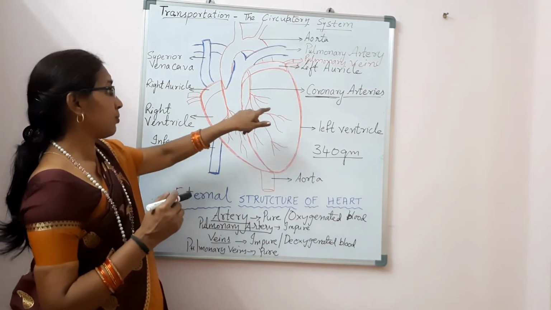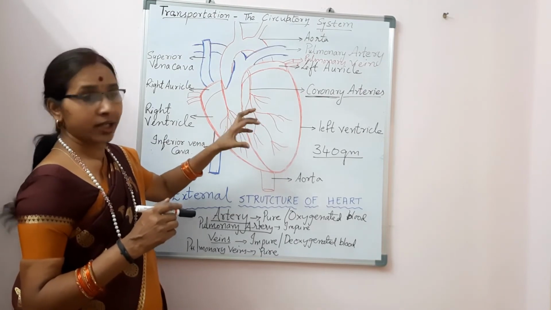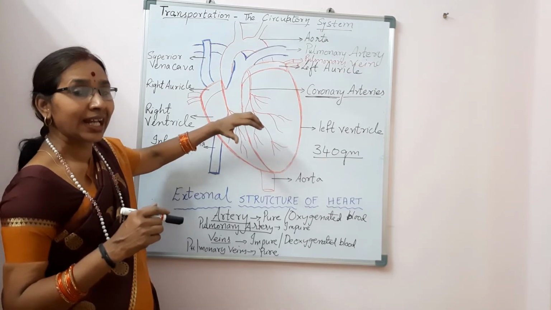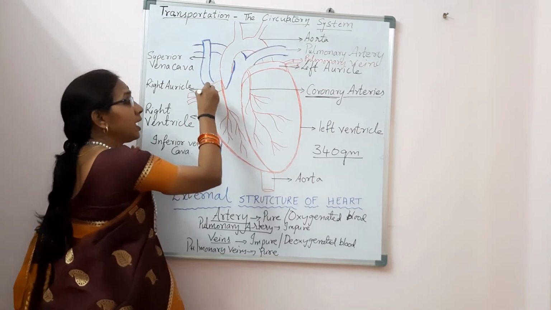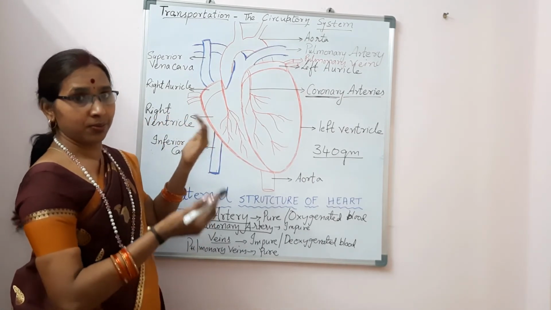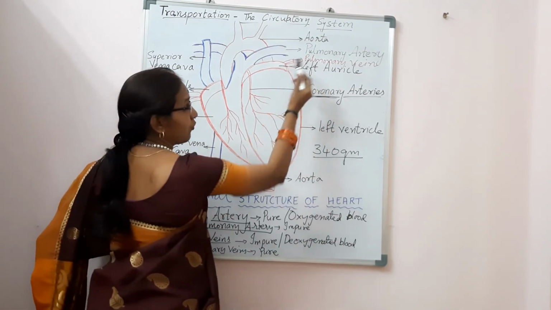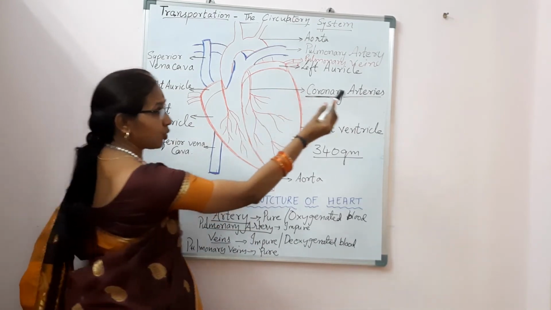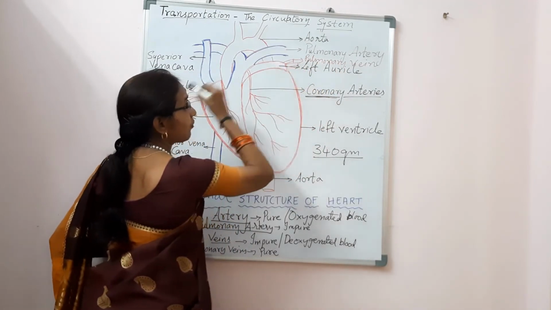Then just now we learnt about the coronary vein, which will supply blood to the coronary arteries, which will supply blood to the heart muscles. So this coronary vein will carry the impure blood from the muscles of the heart, and this again is poured into the right auricle. Then there is one more blood vessel which enters into the heart, that is the pulmonary vein. Pulmonary vein carries pure blood, so it will carry the pure blood from the lungs. And where does it carry? It carries into the left auricle.